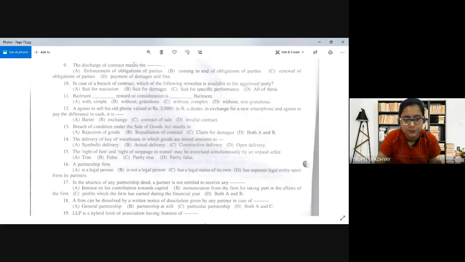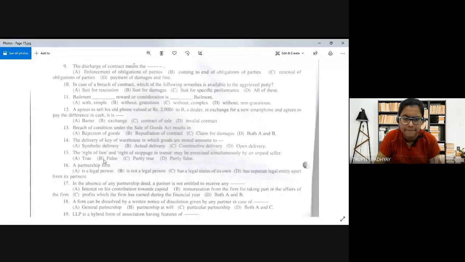That is true. How is it true that the right of lien and right of stoppage in transit can be exercised simultaneously? Yes, it can be. How? The right of stoppage in transit will be exercised, and then the lien will be obtained, meaning the possession will be obtained, and this can also be exercised. So together it can go. So option A is correct.